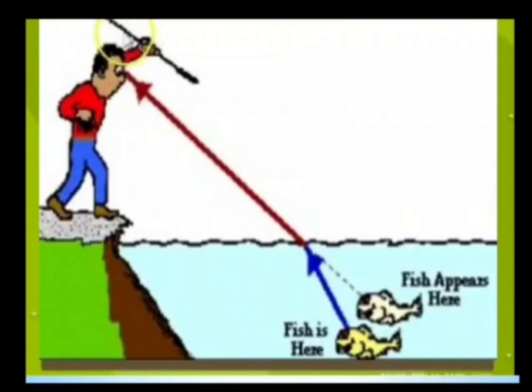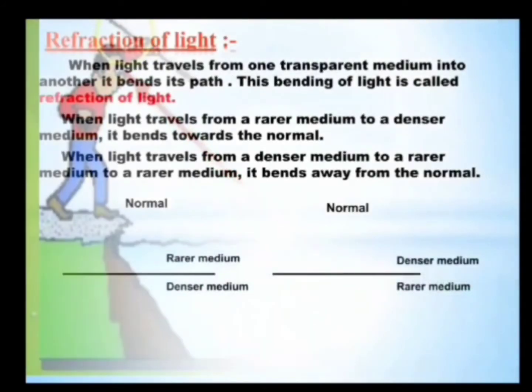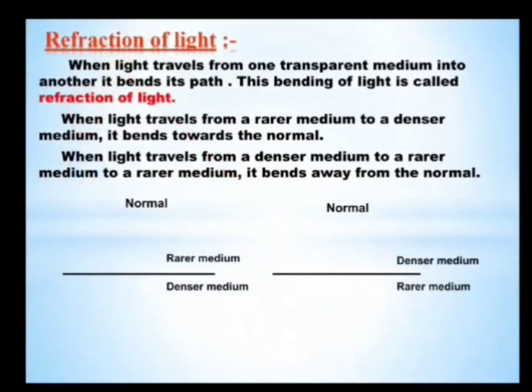So why are all these apparent positions there for different objects? That is because of a very common phenomenon known as refraction of light. What is refraction? When light travels from one transparent medium into another, it bends its path.